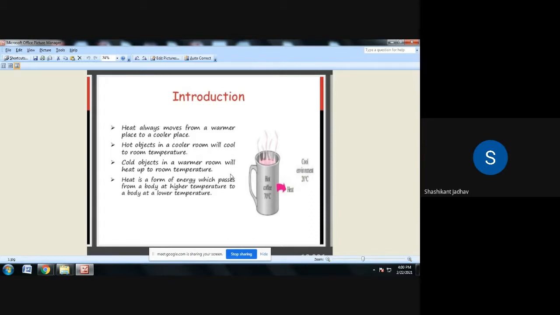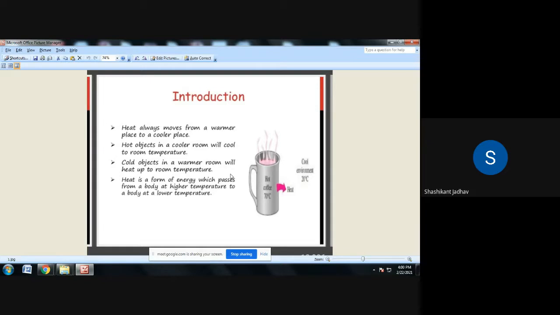If there is a hot object in a cooler room, what will happen? The temperature of that object will reduce. Similarly, for a cold object in a warmer room, the temperature of that object will increase. In this way, equilibrium will be reached. Heat transfer takes place from the high temperature region to the low temperature region.